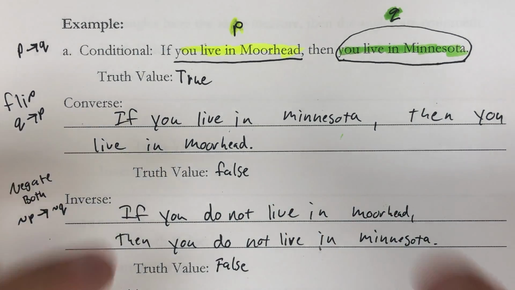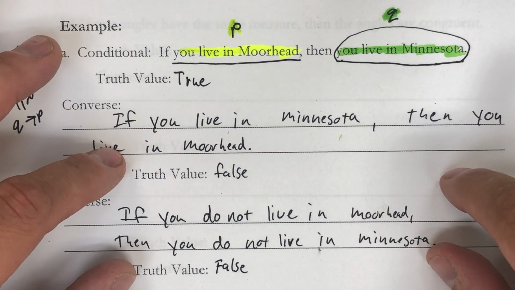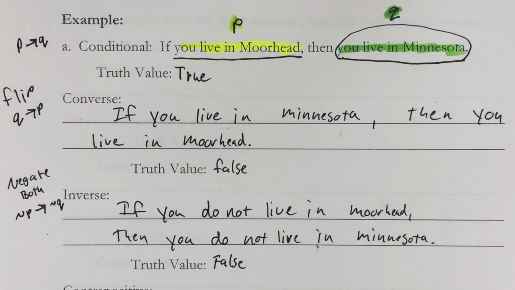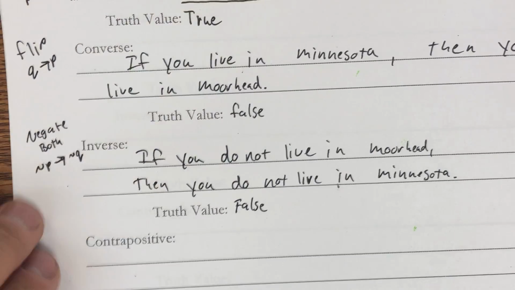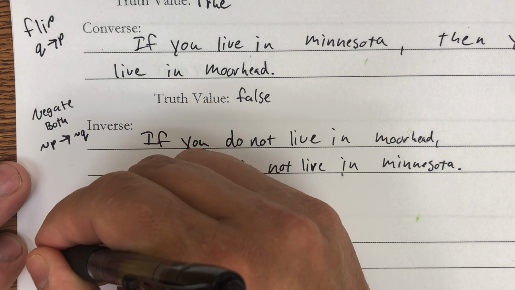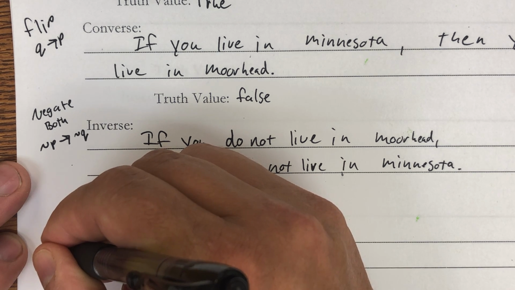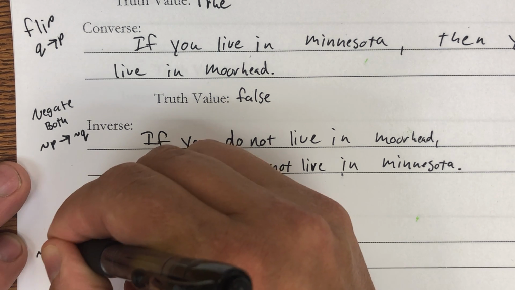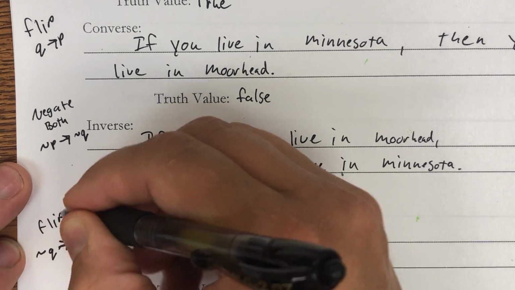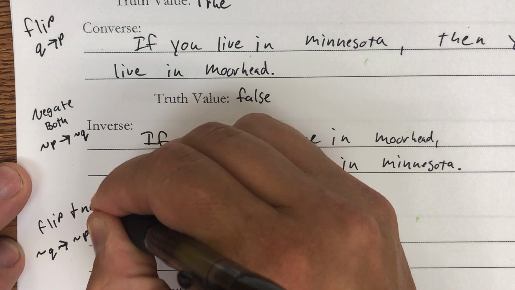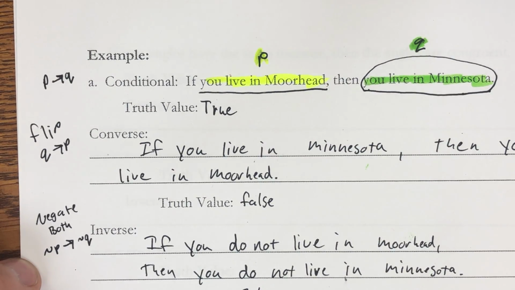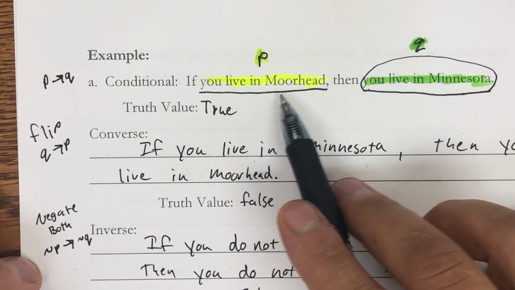Like we said, the converse and the inverse are either both true or both false. In this case, they are both false. Now the contrapositive. To write the contrapositive, we flip and negate. So we take that original statement and do not Q, then not P. Flip and negate. Okay, so the original statement said if you live in Moorhead, then you live in Minnesota.